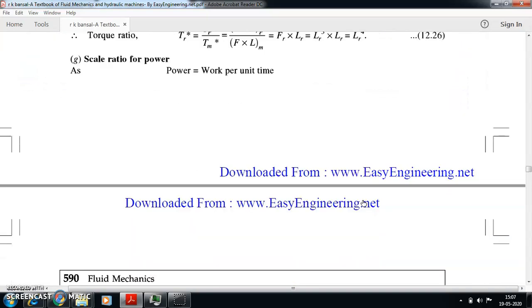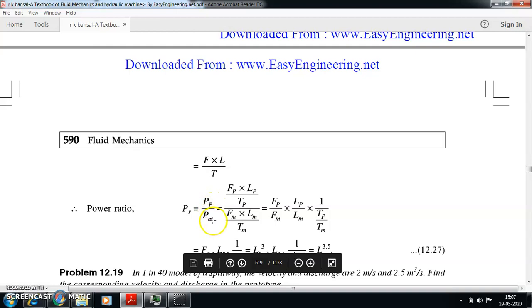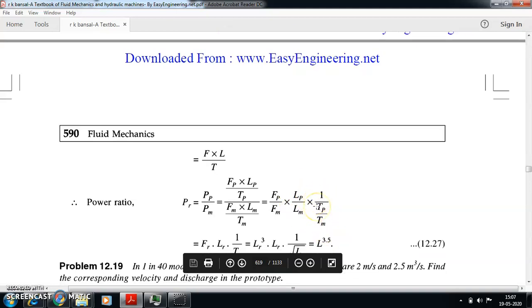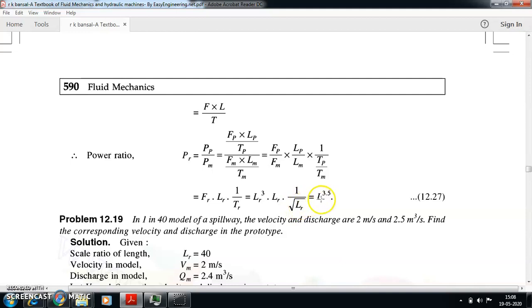For power, it is work per unit time. So your work is F into L divided by T. If you are going for power ratios, it is power of the prototype over power of the model. So FL divided by T for the prototype, FL by T for the model. You get the force ratio, you get the length ratio, you get 1 over time ratio. Fine. Your force ratio is LR cube, length ratio is LR, and time ratio is 1 over root of LR here. Final remaining will be LR to the power of 3.5.